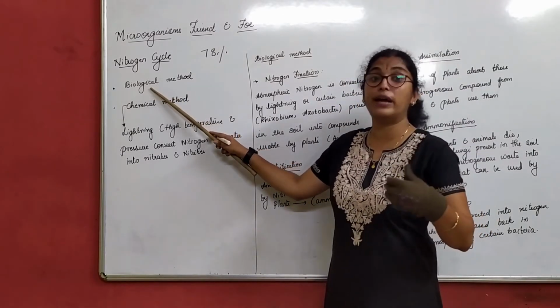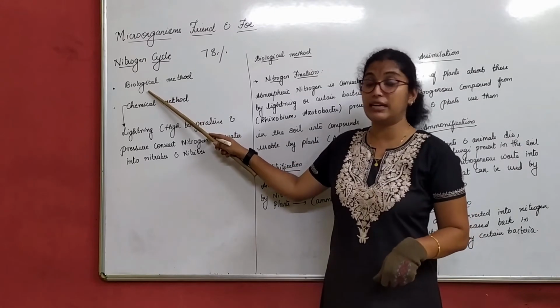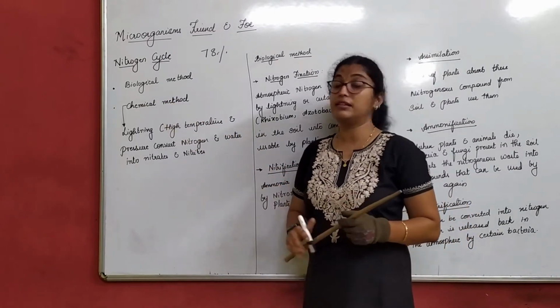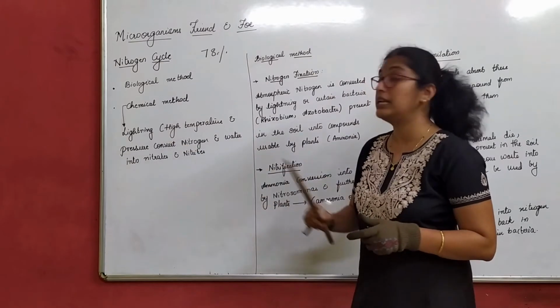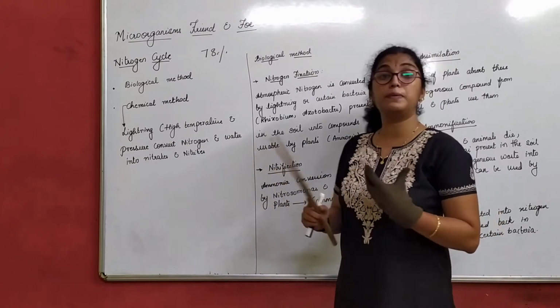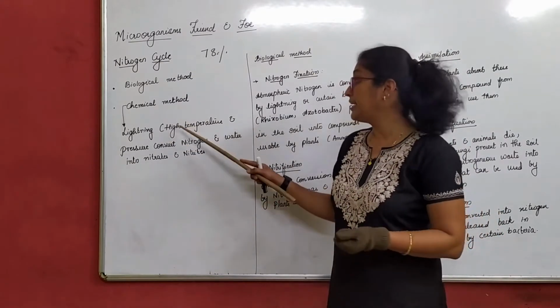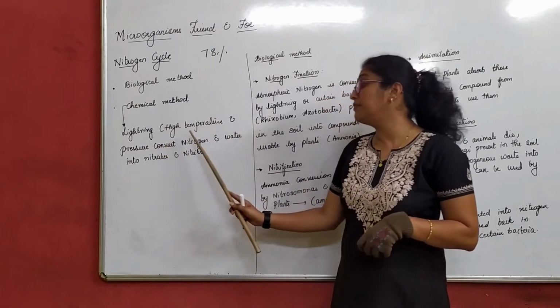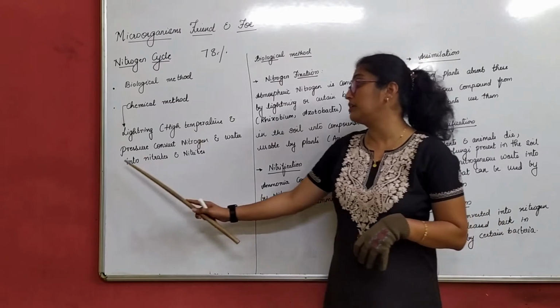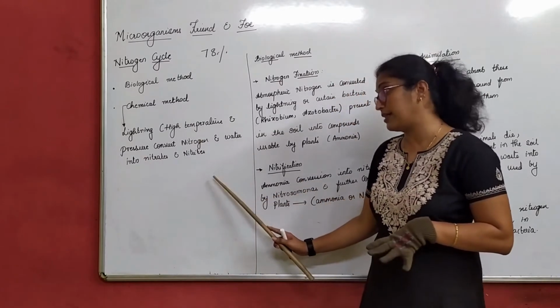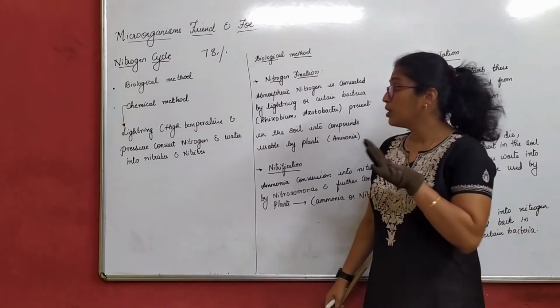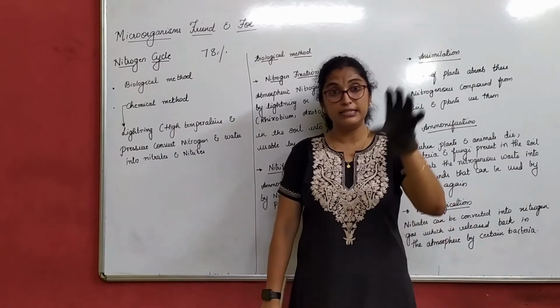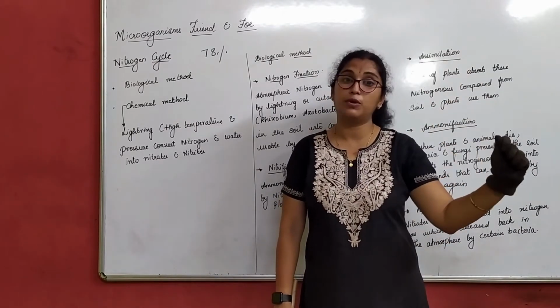Biological method is what we are studying in today's class. Chemical method is what we call lightning. Now, what happens exactly in lightning? With high temperature and pressure, it converts nitrogen and water into nitrates and nitrites. Quite complex to understand. One thing we have to understand is that nitrogen is present in the atmosphere.